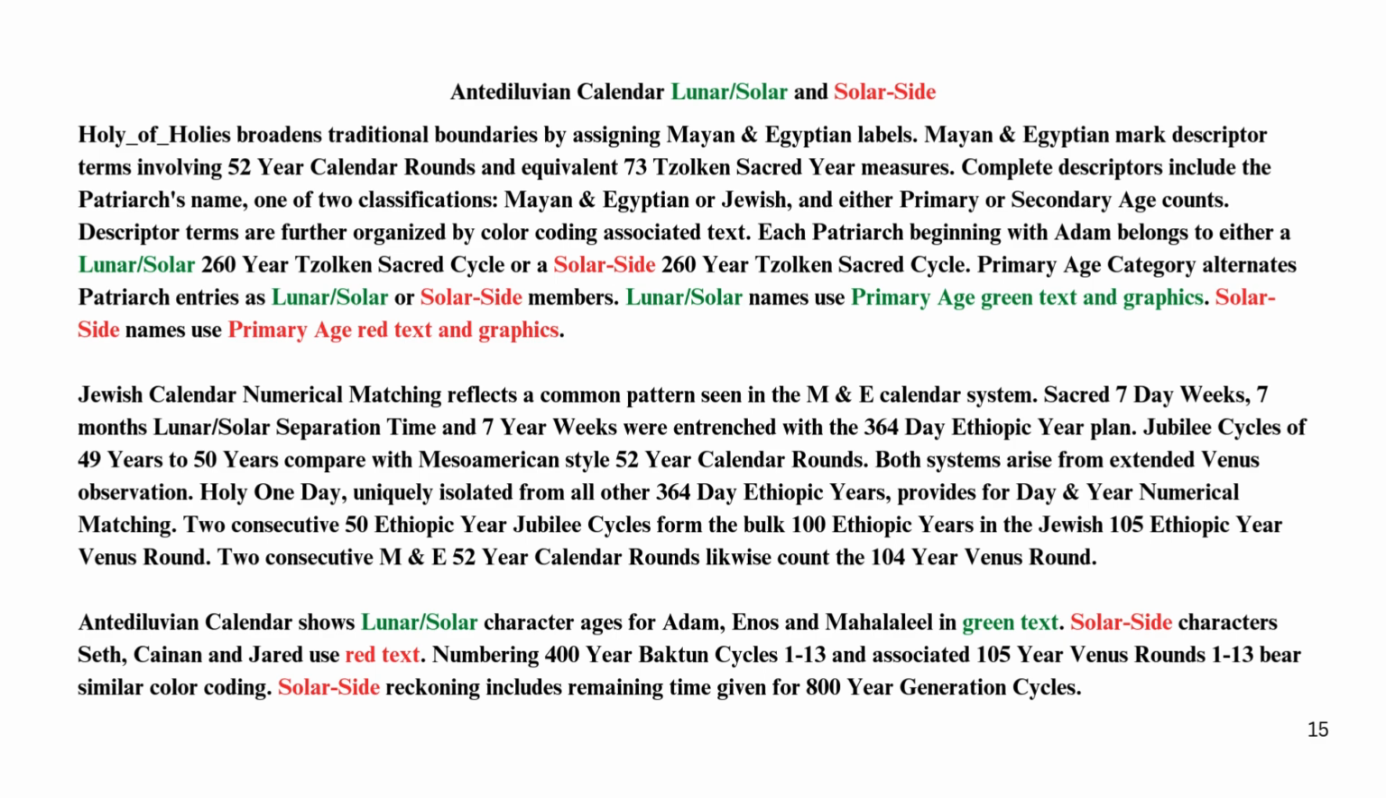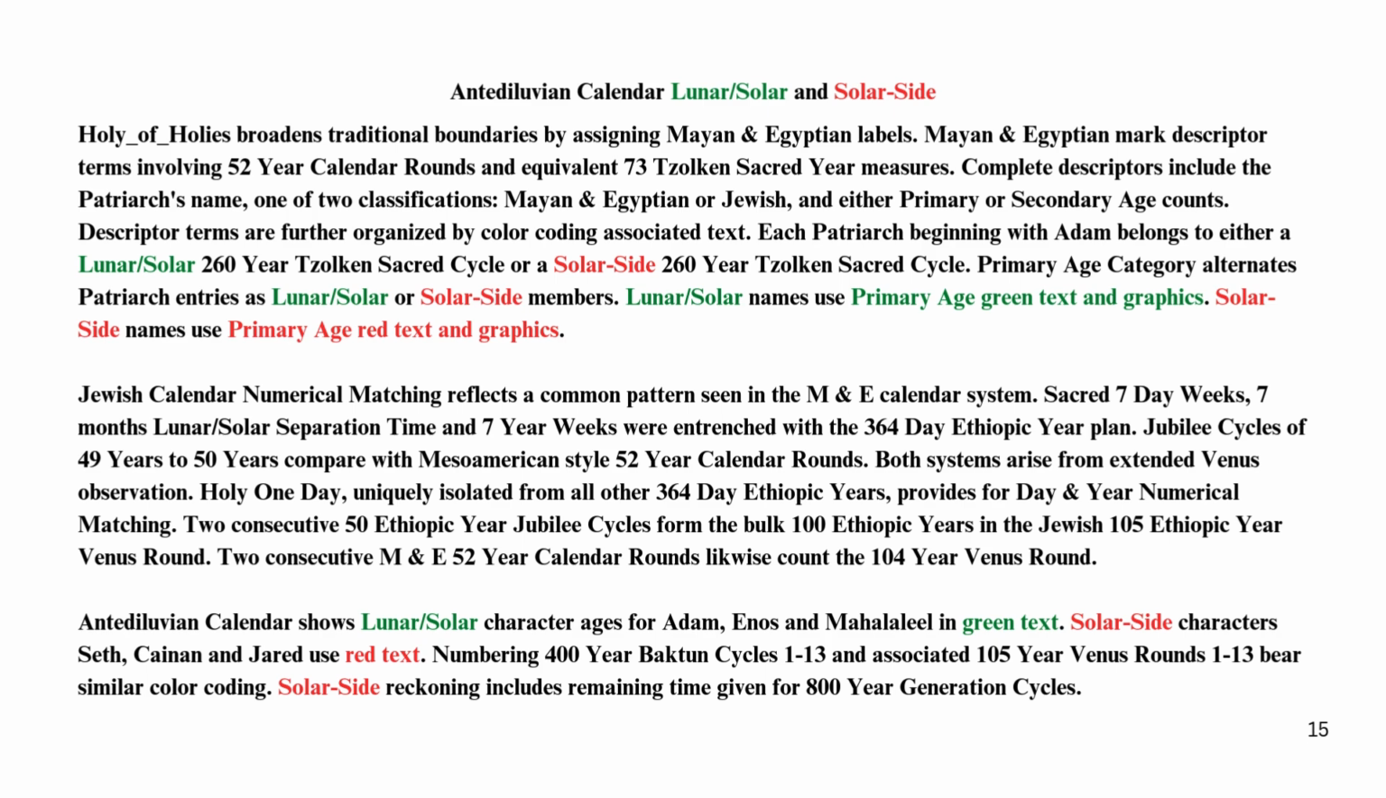Antediluvian calendar: lunar, solar and solar side. HoH_Holies broadens traditional boundaries by assigning Mayan and Egyptian labels. Mayan and Egyptian mark descriptor terms involving 52-year calendar rounds and equivalent 73 Tzolk'in sacred year measures. Complete descriptors include the patriarch's name, one of two classifications, Mayan and Egyptian or Jewish, and either primary or secondary age counts. Descriptor terms are further organized by color-coding associated text.